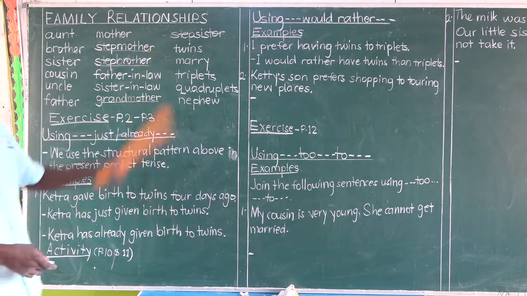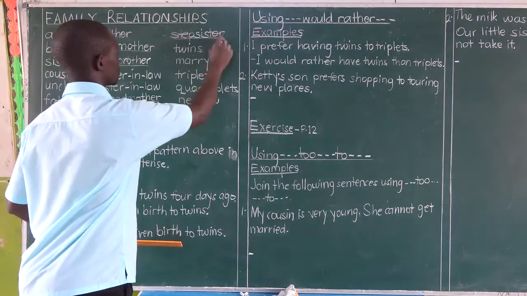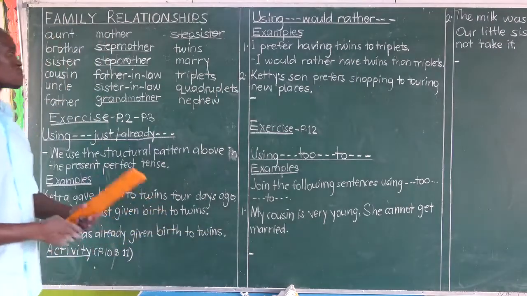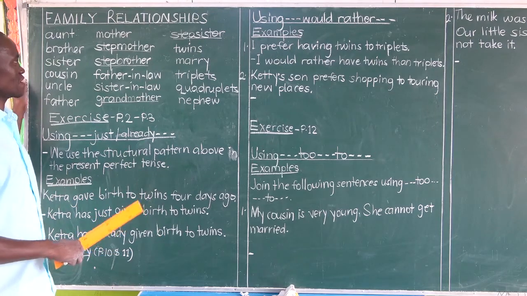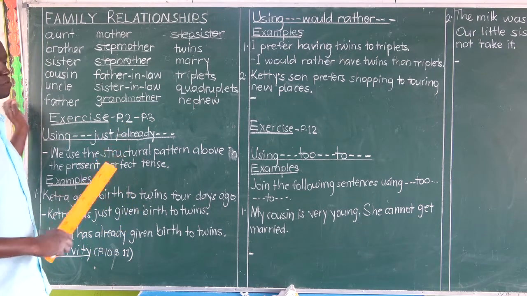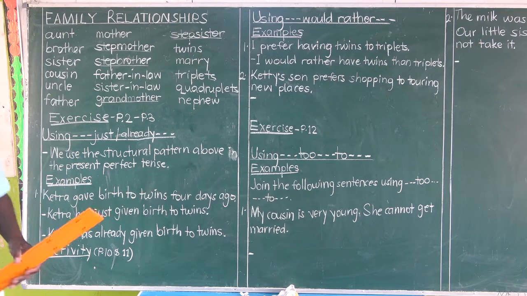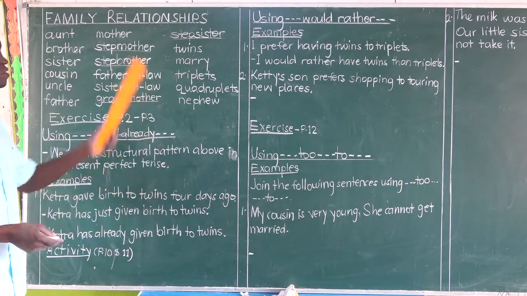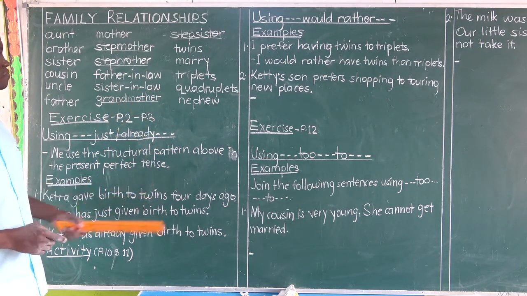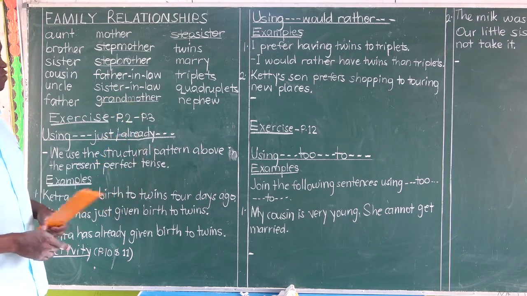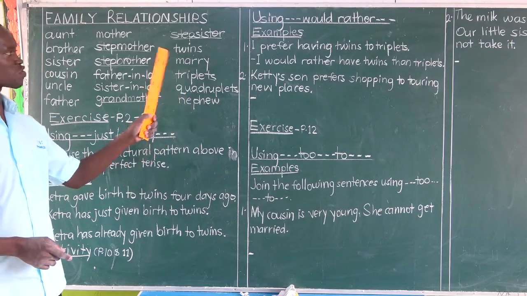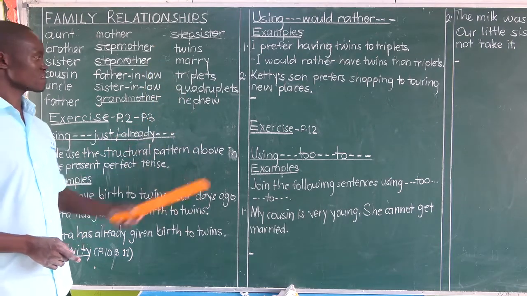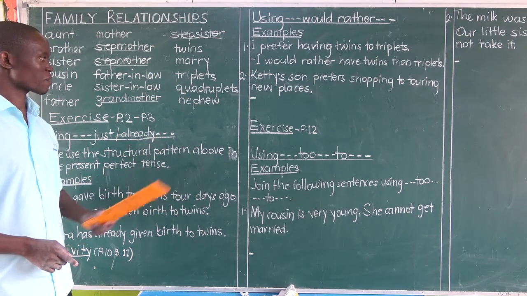Check the dictionary, confirm those spellings before you take them from the teacher as gospel truth. We tell you this, but it's okay to refer to the dictionary to study further. So from grandmother, which is one word, to stepsister, which is also one word, then twins, triplets, quadruplets, and lastly nephew. Nephew is the last word in my list.